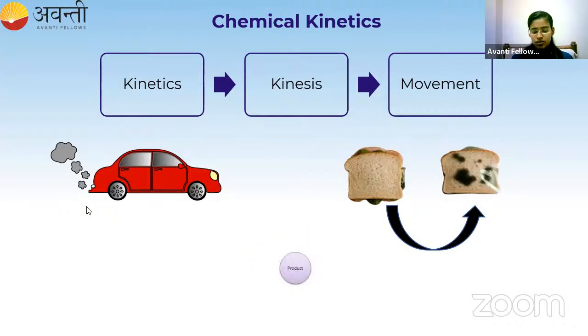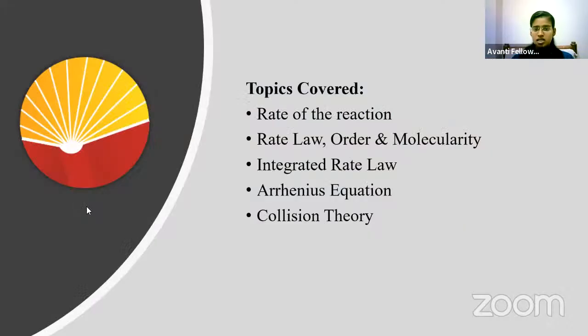The topics that we are going to cover in this lesson are the rate of the reaction, rate law, order and molecularity of a reaction, integrated rate law for first order and zero order, and the Arrhenius equation. Then at last we will discuss the collision theory. These are the five main topics which we are going to cover in this entire lesson. We will try to do as much as possible.